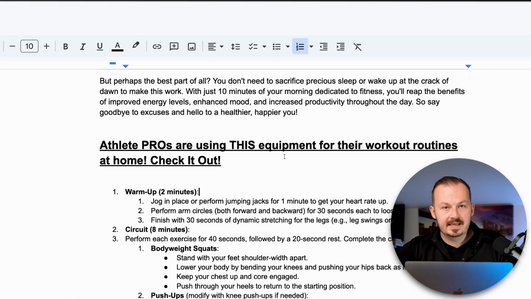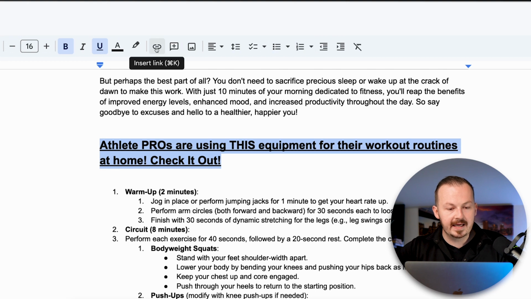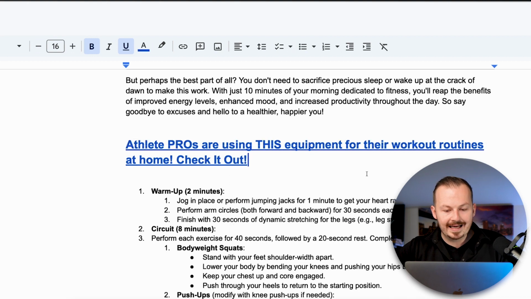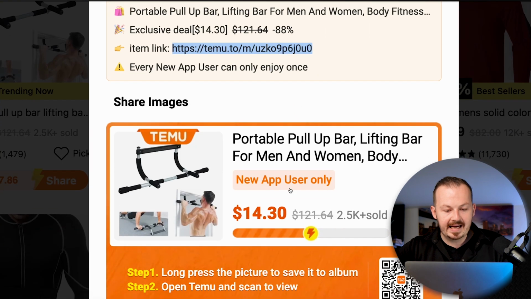Now it's just a simple sentence that's not really going to be making you any money. To fix that, you want to highlight it, click on the link button, and paste your affiliate link for the item you are going to be promoting in there. Click on apply, and that way this entire sentence will become one big clickable button that's going to take people to the item you are promoting, and that's what you want to achieve here.